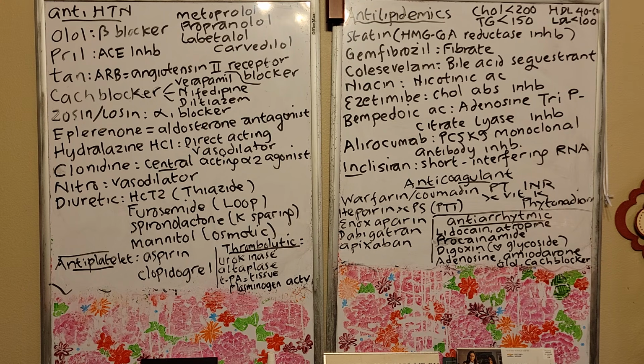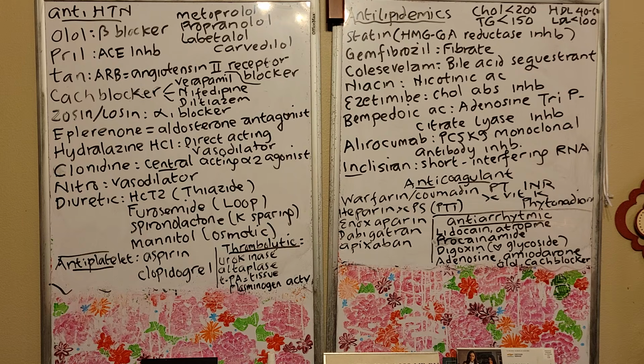And then you also have adenosine triphosphate citrate lyase inhibitor. So this is your bempedoic acid, right? The class is adenosine triphosphate citrate lyase inhibitor. So it inhibits those enzymes. And then you also have alirocumab. This is still your anti-lipid, right? And the class is PCSK9 monoclonal antibody inhibitor.